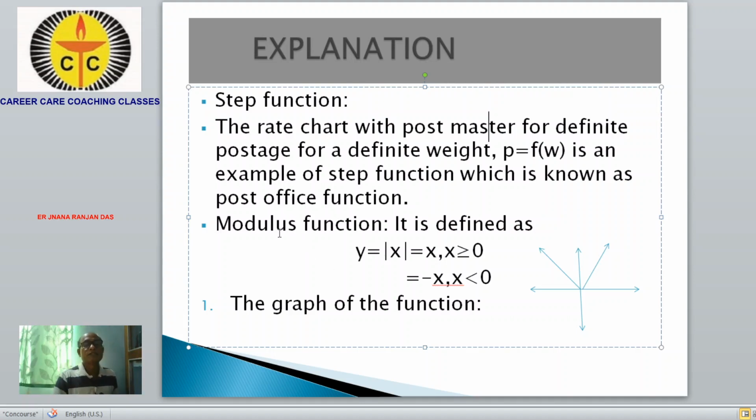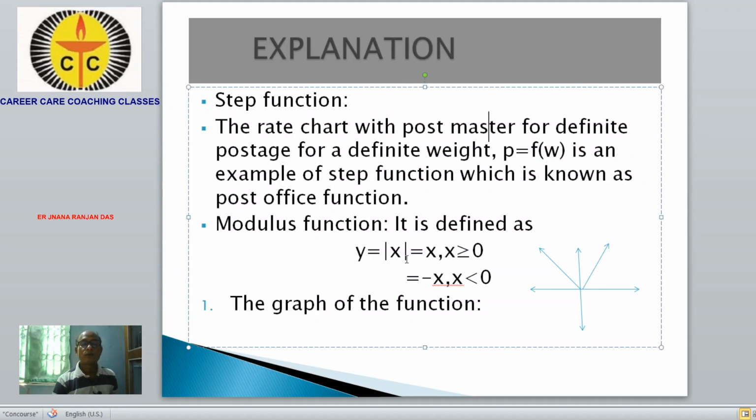Then the next function is the modulus function. What is the modulus function? The modulus function is defined like this: y = |x|. It is x when x is greater than or equal to 0, and is -x when x is less than 0. The graph of the function will be like this.